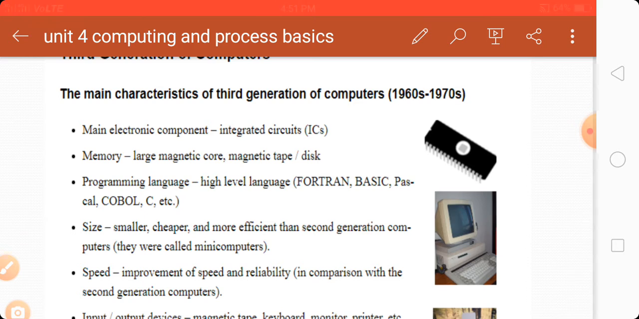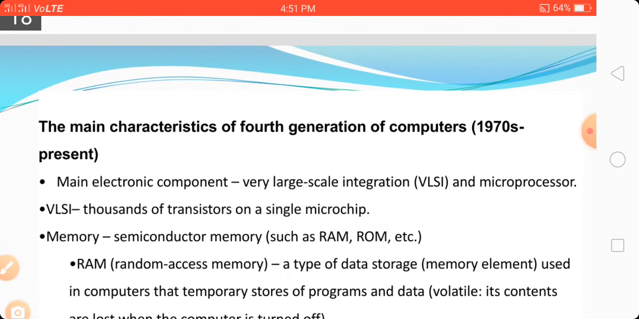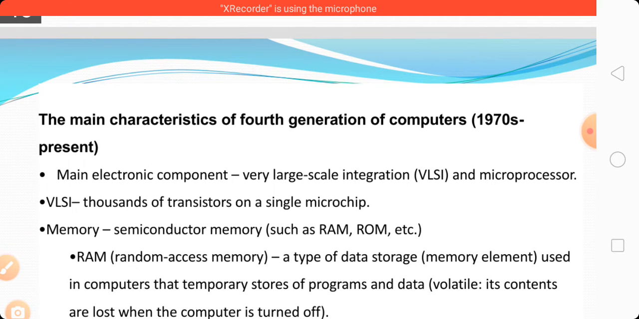So we have to understand these characteristics, learn them, and remember them. Now, the fourth generation of computer; we have to see its characteristics. The invention started from 1970 to present. Here the main electronic components are very large scale integration, that is VLSI, and the microprocessor. We can place thousands of transistors on a single microchip. That is VLSI, very large scale integration.